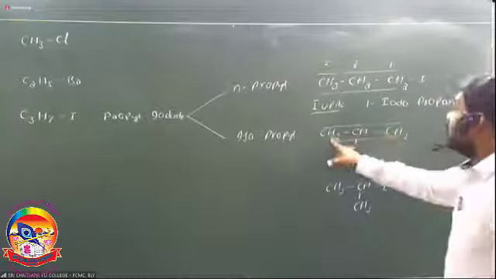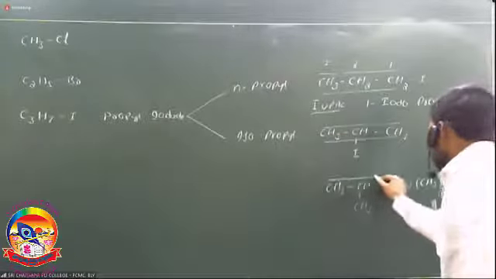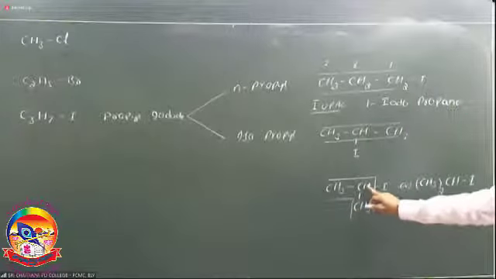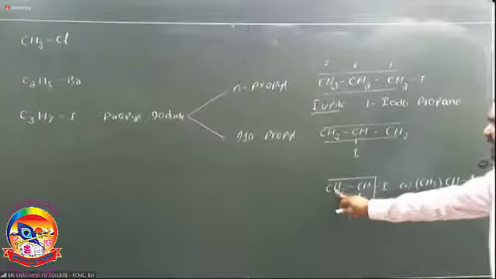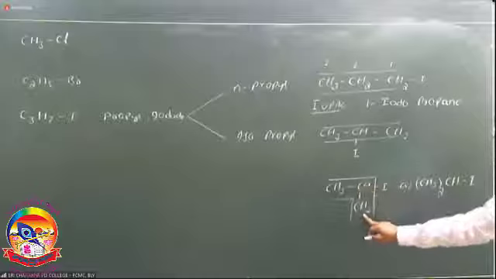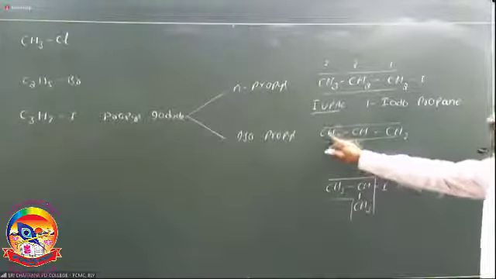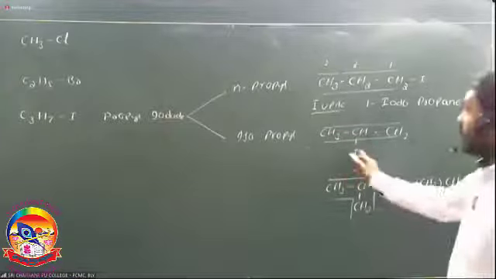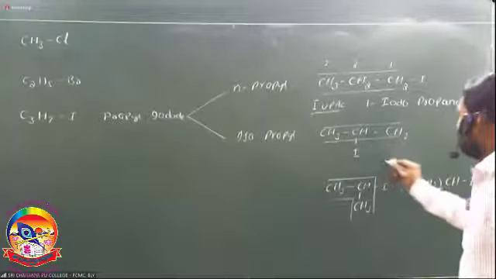Next, take the second compound. Common name is isopropyl iodide. In this structure, consider the longest chain: first carbon, second carbon, third carbon, or counting from the other end, first, second, third. What is the IUPAC name of isopropyl iodide?